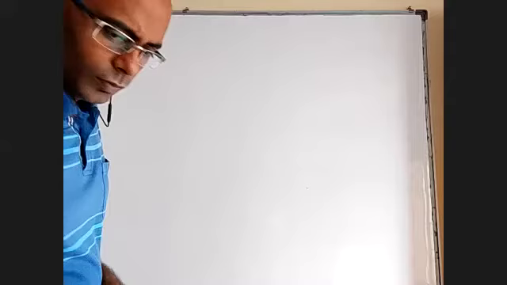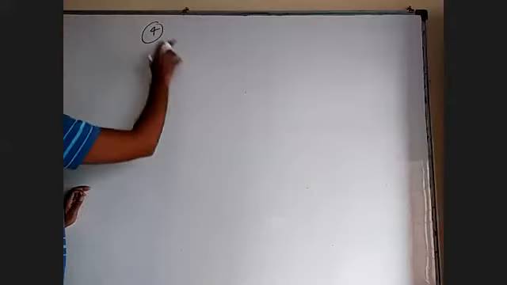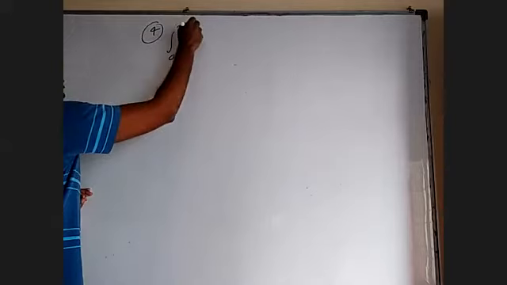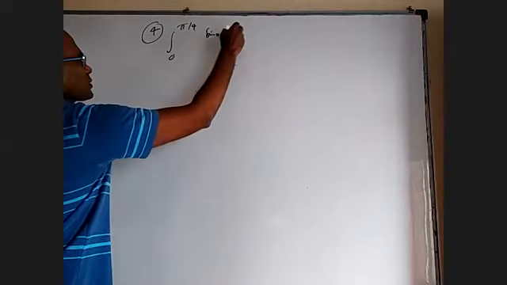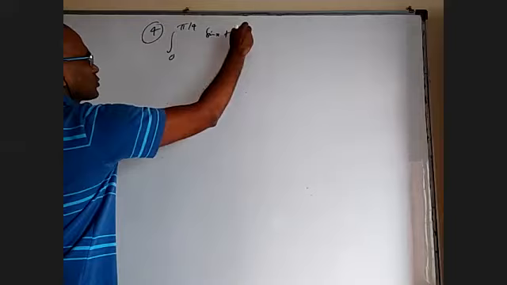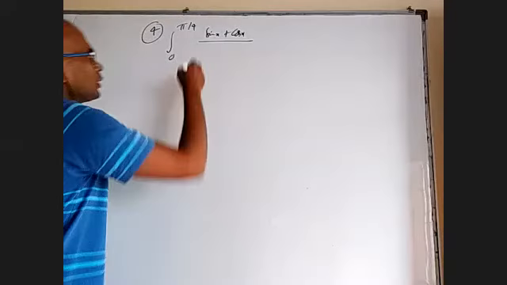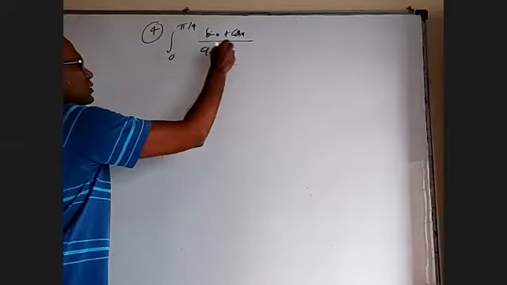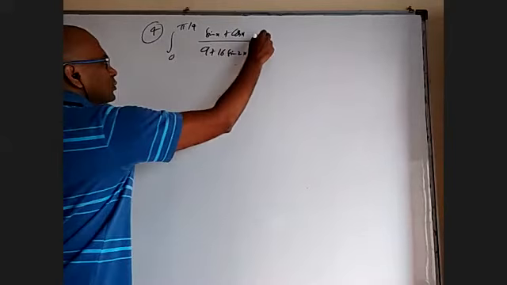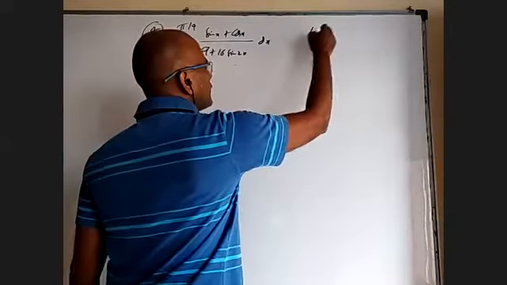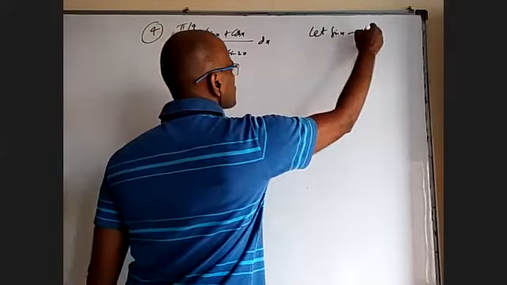Okay, fourth question, 1020. Integral 0 to pi by 4 of sin x plus cos x by 9 plus 16 sin 2x. So let sin x minus cos x be t.